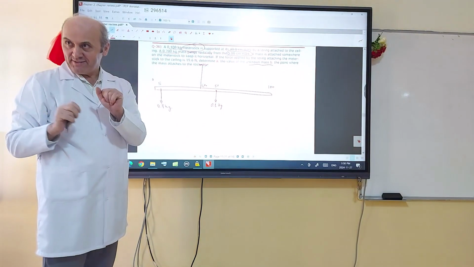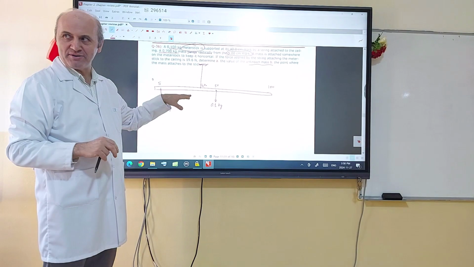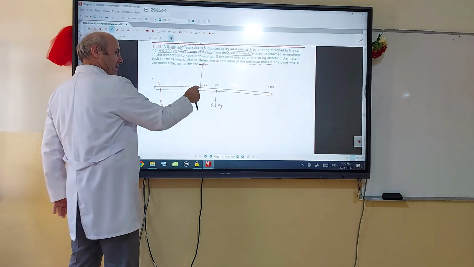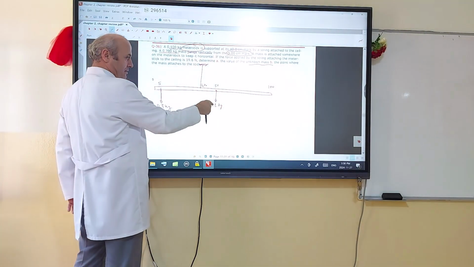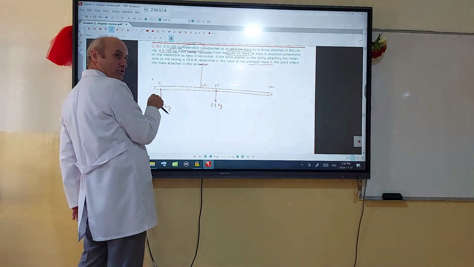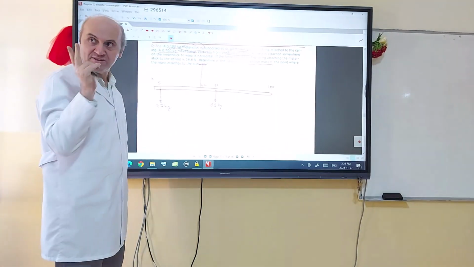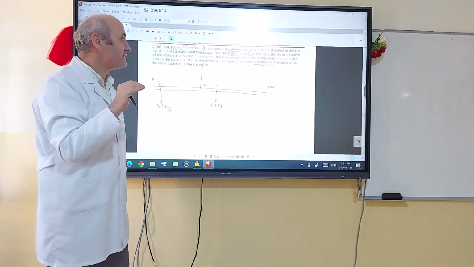With just these, it cannot be in equilibrium because of rotation. The 0.1 is closer to the support, and the 0.7 is farther, producing more torque than this, so it will turn. So a third mass is needed to provide equilibrium.